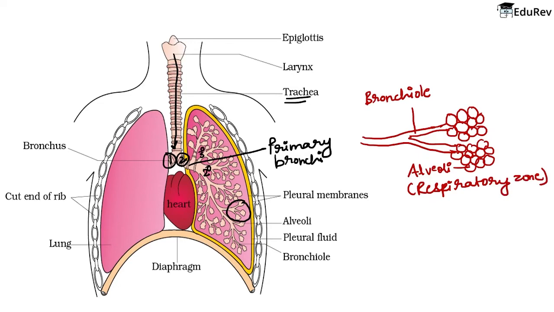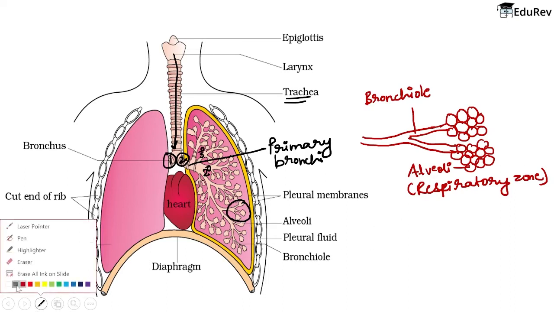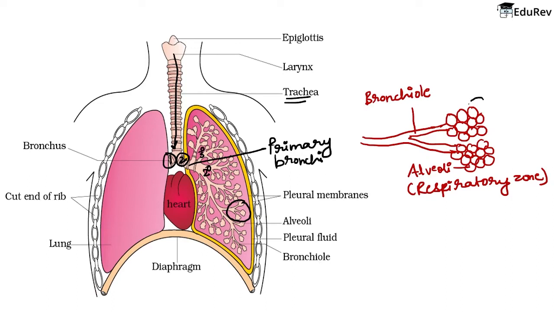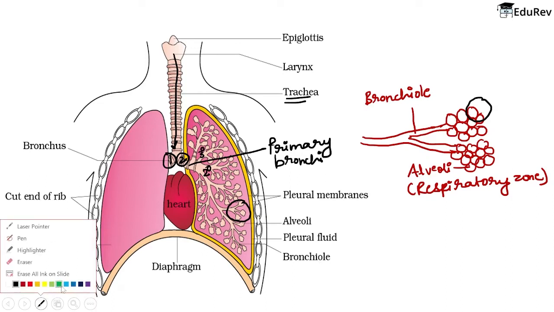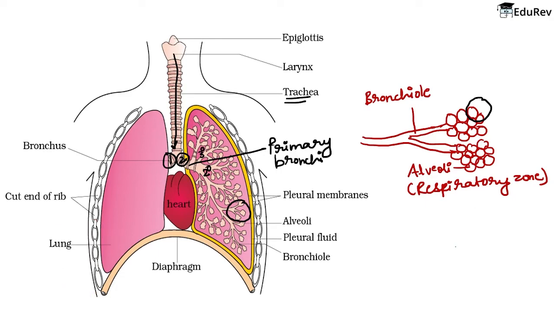Clear till now? Now after this, the air moves to the alveolar duct and then the alveolar sac, which completes the pathway of your respiratory system. Now where exactly are the alveolar duct and alveolar sac? So again, I am drawing a particular section of alveoli. For example, I am taking this section and I am drawing its enlarged form just below. All right. Now this is the structure that I'm talking about. This is, for example, one of the structures of alveoli.